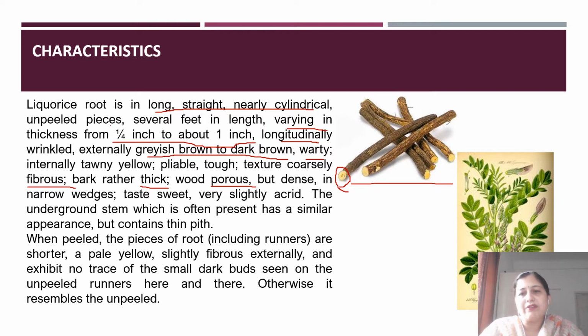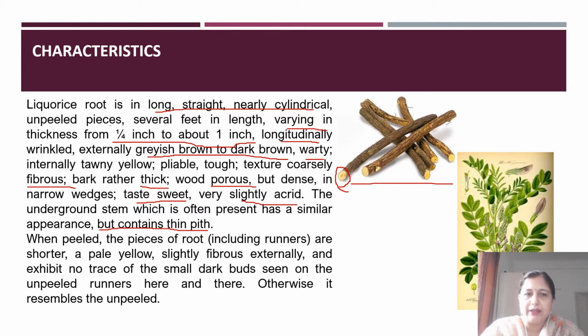As I told you, when we fracture, the powder falls due to the porous nature of the wood inside. The taste is highly sweet with a slight acrid taste due to the presence of different saponins. The underground stem, which is often present, has a similar appearance, but it contains a thin pith, which is a characteristic feature of the stem.